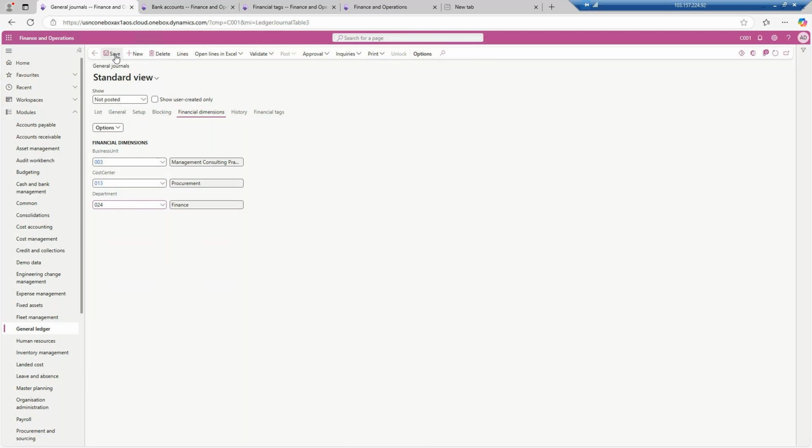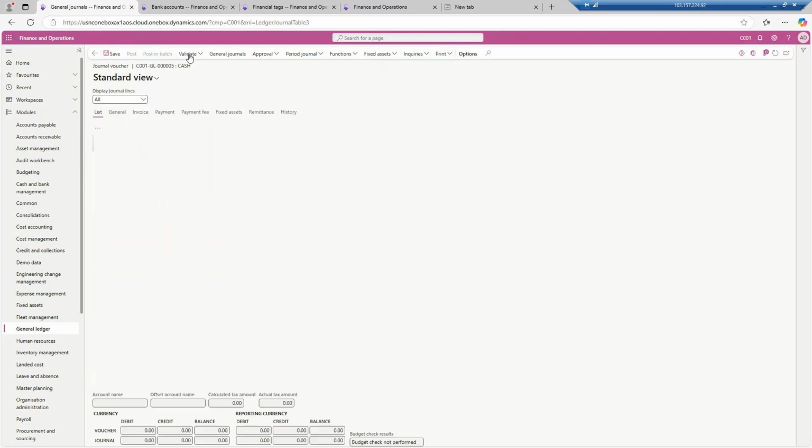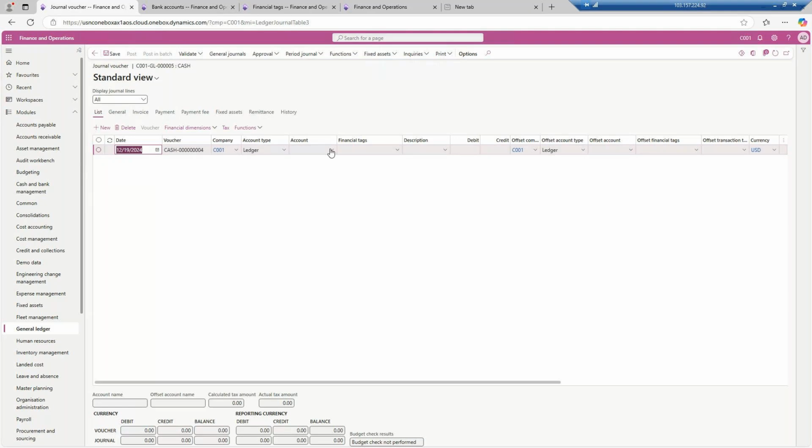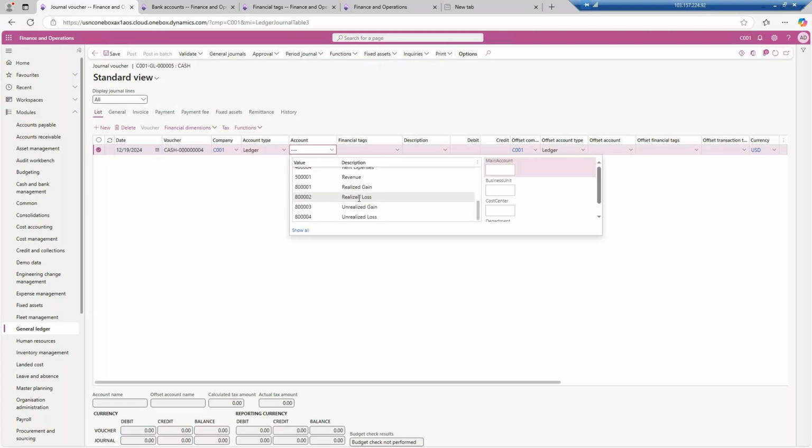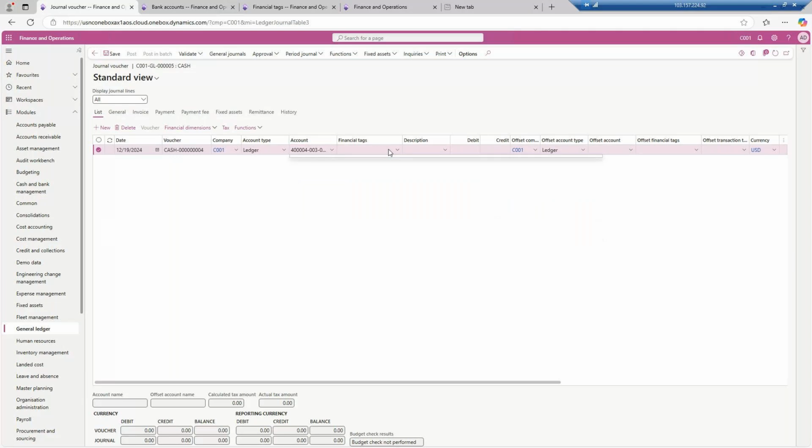Now I will save it, and go to the lines. I will keep the entry as rent expense. Over here the financial dimensions will be copied from outside only. Then click on the financial tag, select the financial tag. Here the financial tag will be rental expense.